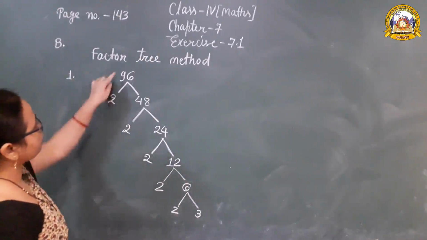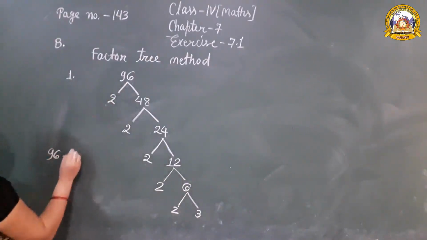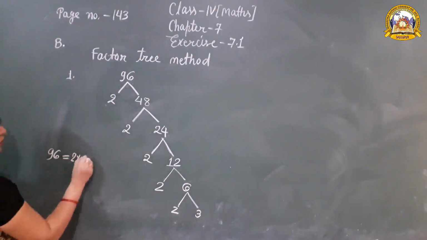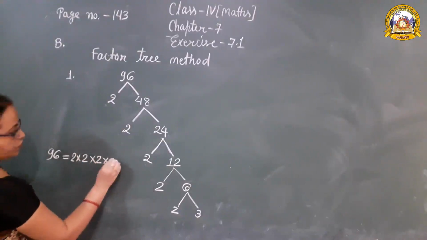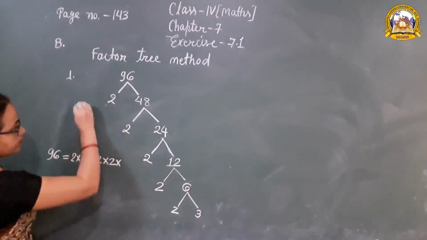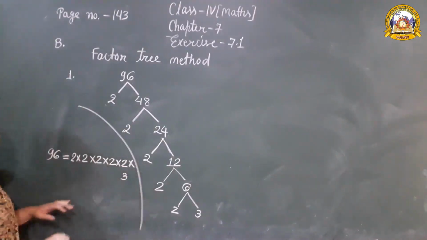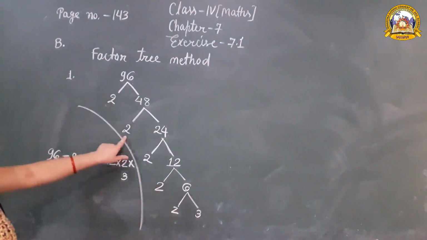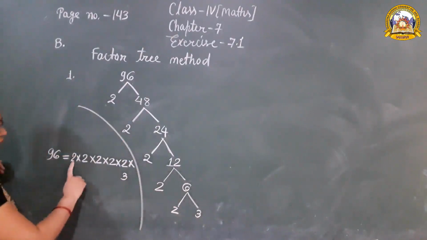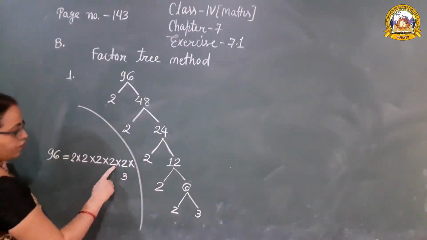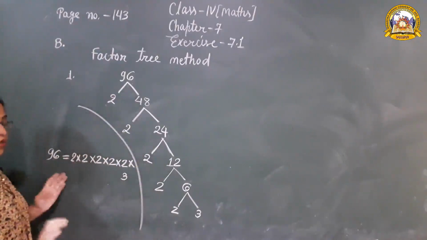So which are the factors of 96? 96 is equal to 2 into 2 into 2 into 2 into 2 into 3. So they are the prime numbers 2 and 3.